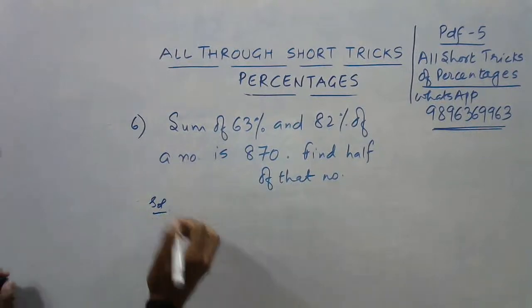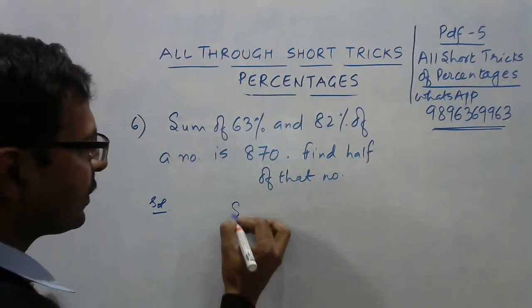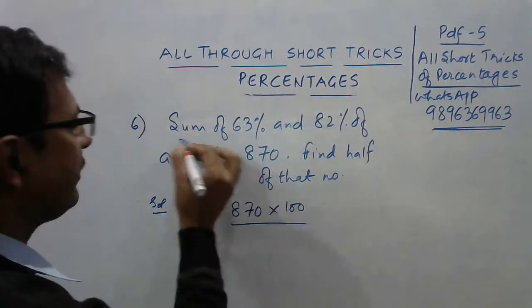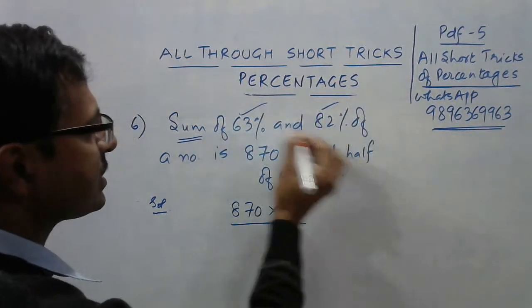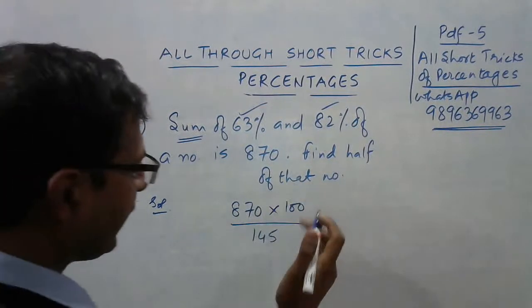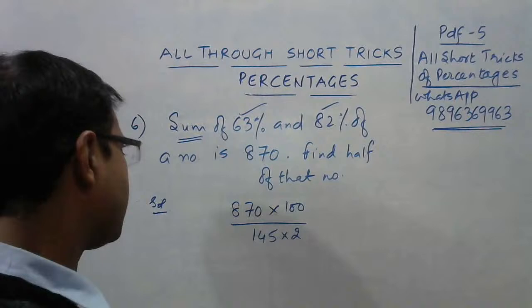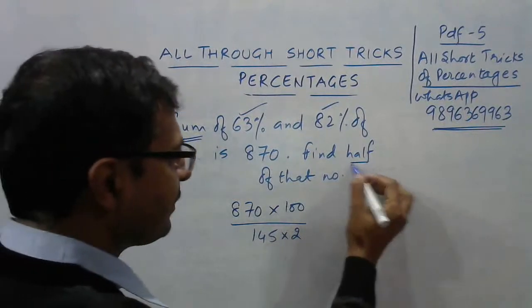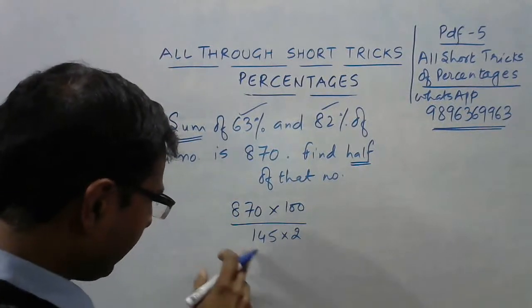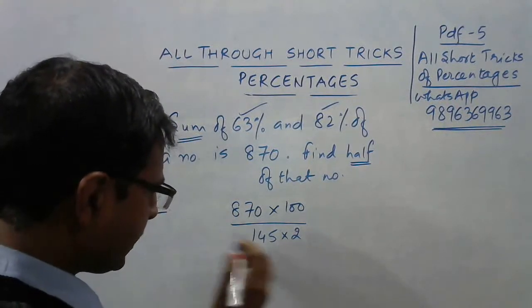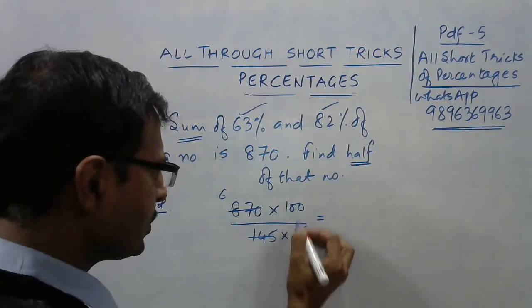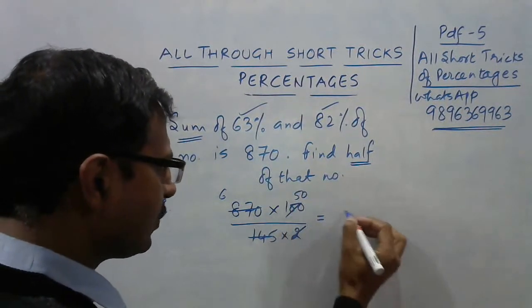Okay, let's have the solution again. I told you the direct method already. Whatever number is given here, multiply that by 100 and divide it by the sum. So just add these two. This is 145. You need to just divide it by 145, and you will get the number. We will find the half also, so just divide it by 2 also, and you will get the answer directly. Half means division by 2. That is why I put a 2 here. So, 145, 290. This is going exactly 6 times. Yes, so 2 goes 50 times, 6 into 50 is 300.